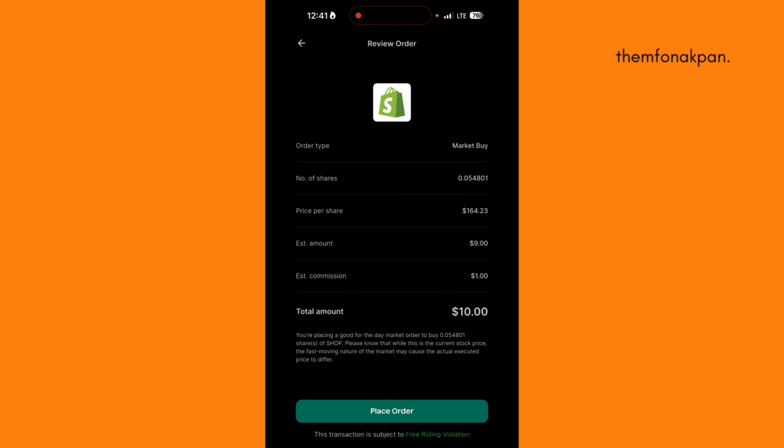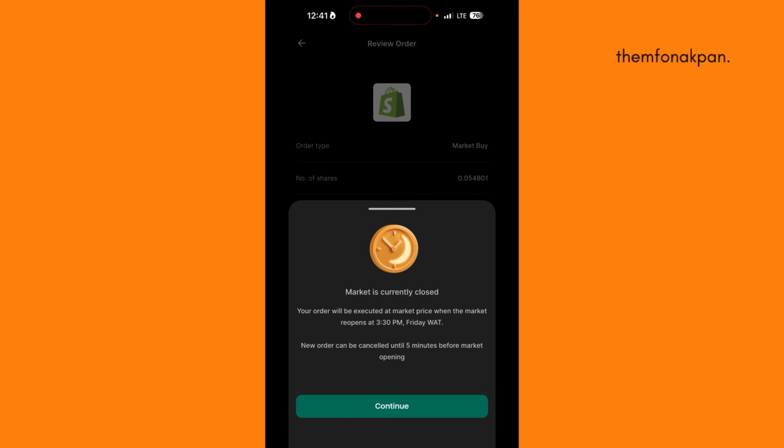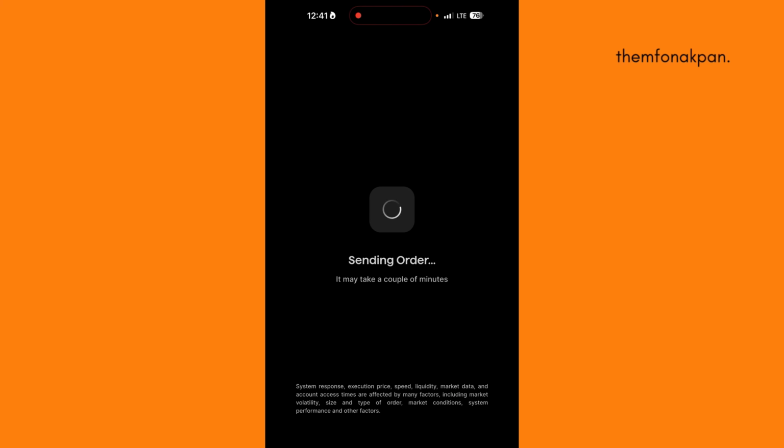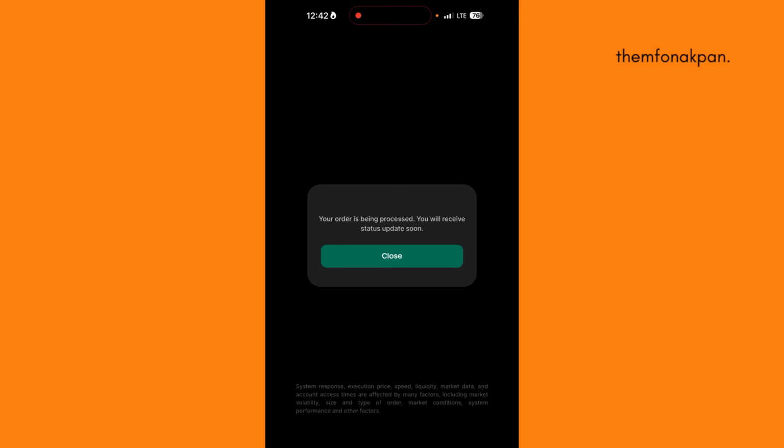Right here, it's going to show your order type, which is market buy, the number of shares, and the estimated amount you're using to buy this, which is $9, because they're going to take $1 commission. Want to click on place order. It's showing us a notification again that the market is currently closed, but we want to proceed, so we're going to click on place order. Voila, your order is being processed. You will receive status updates soon. We just invested $10. Neighbor, you just invested $10.